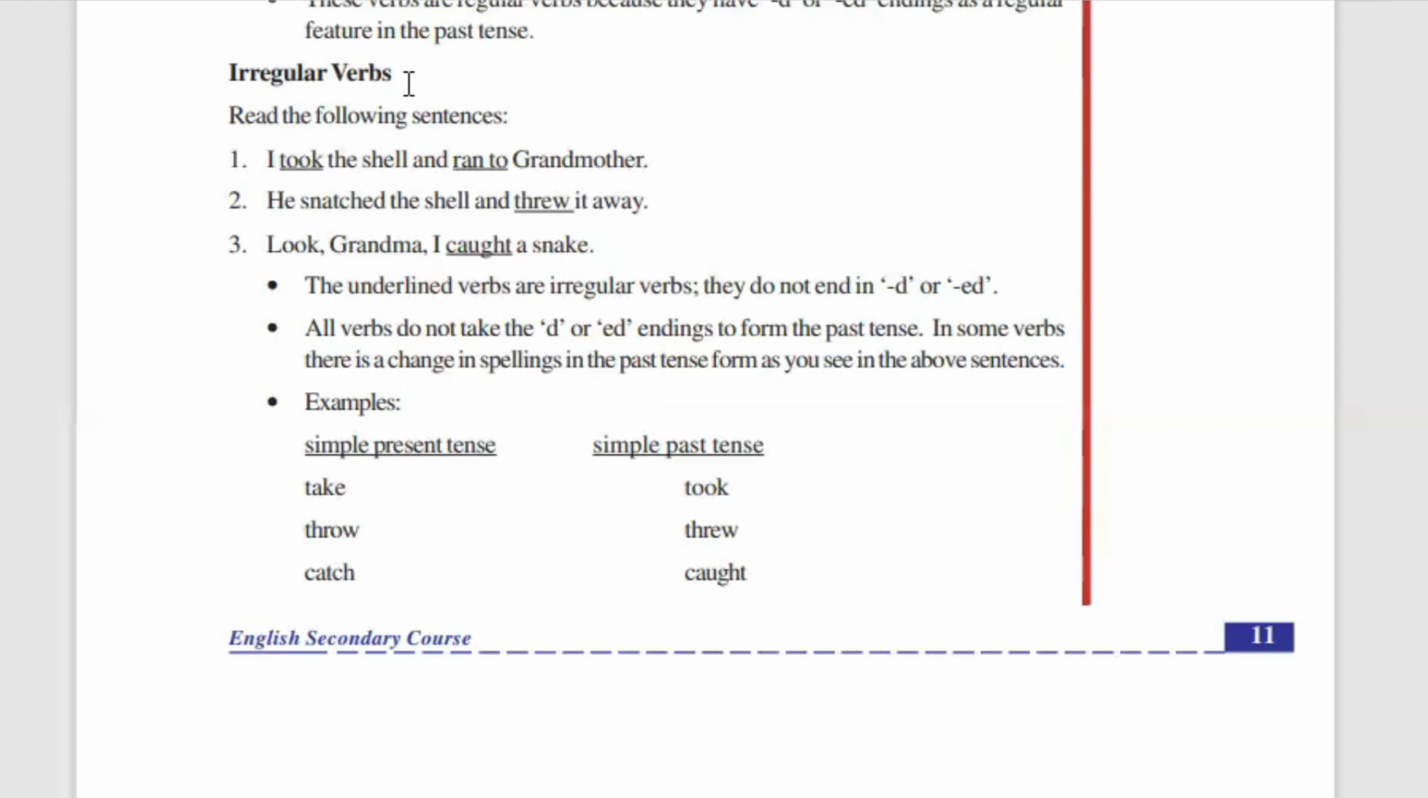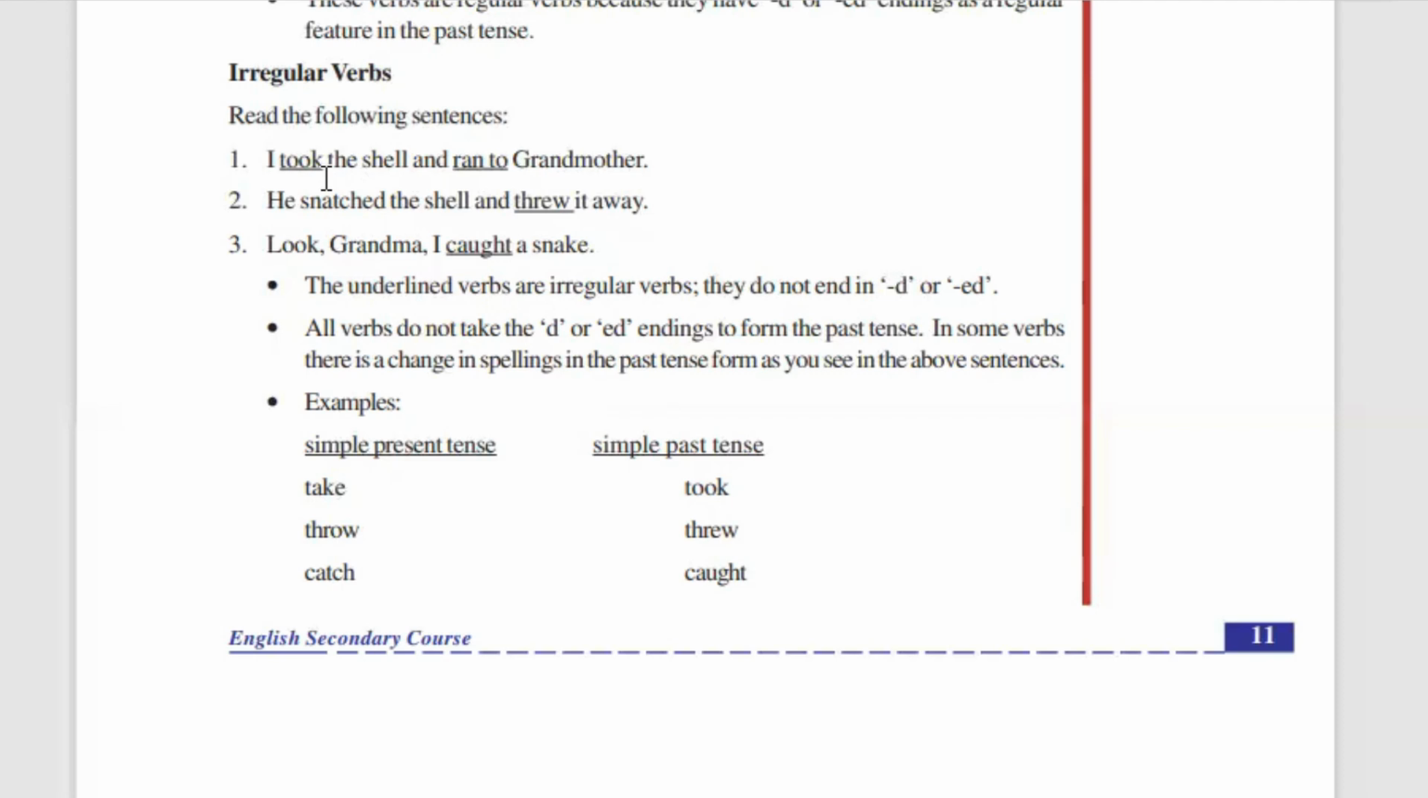Let's look at some of the irregular verbs. I took the shell and ran to grandmother. He snatched the shell and threw it away. Look, grandma, I caught a snake. Now listen to me very carefully. See over here, the underlined verbs are irregular verbs. Why are they called irregular verbs? Because they do not have a d or an ed ending at the end.